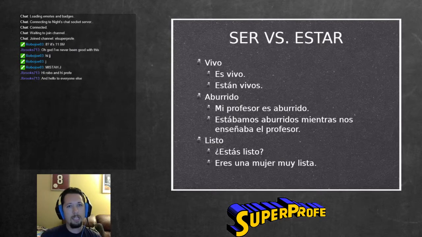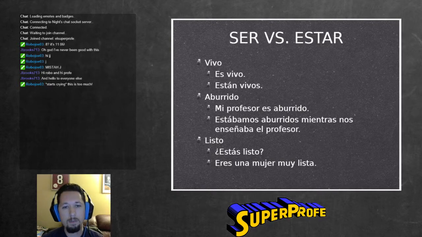So from there, we'll go over here and see that sometimes we can have ser or estar with an adjective, and it can change a little bit the meaning, at least in how we would translate it in English, right? So we have an adjective like vivo, alive: es vivo, or están vivos, and whether we use ser or estar, it can mean two different things. Estar vivo, the second one there, means they are alive, they're not dead, where es vivo is a characteristic of someone being lively, being animated, that kind of thing.